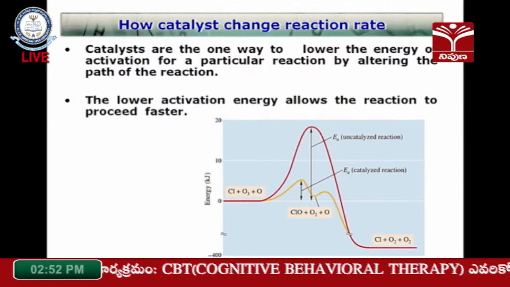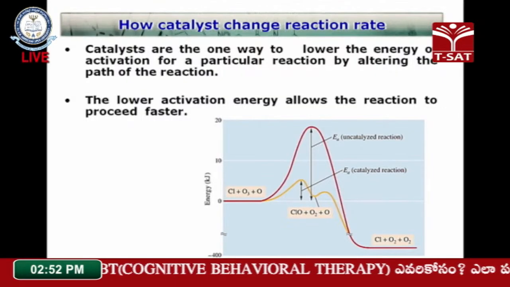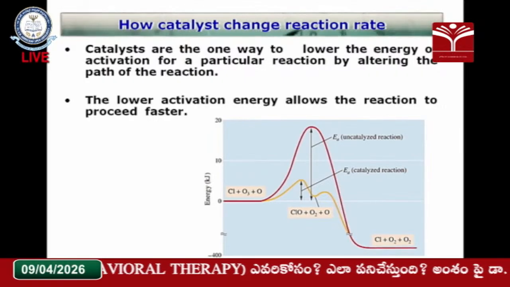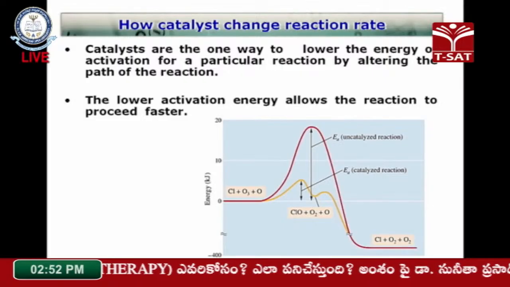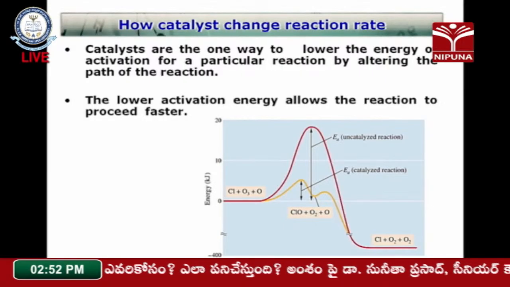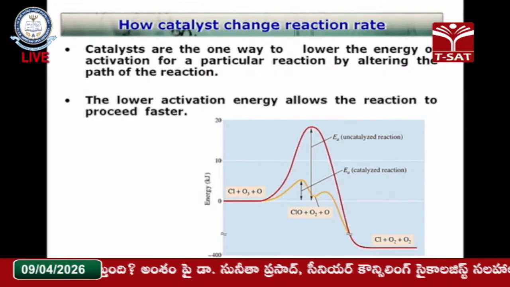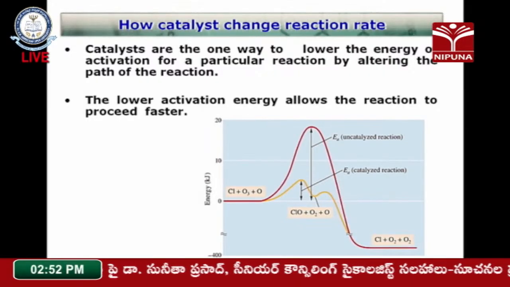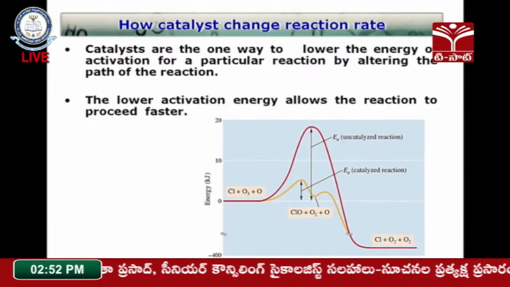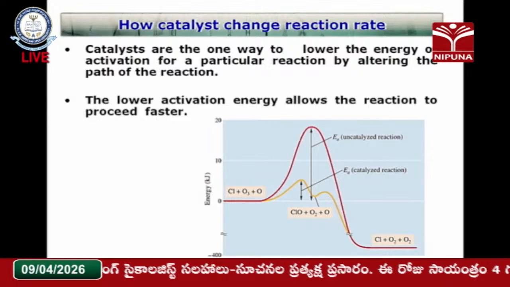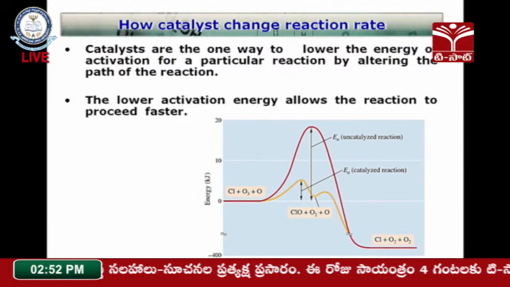A very good example is the enzymes. Enzymes are biocatalysts. All the metabolic or biological reactions take place in the presence of enzymes, so here the enzymes are acting as a catalyst. We can see two distinct reactions, with catalyst and without catalyst. You can see the graphical presentation in this particular graph.